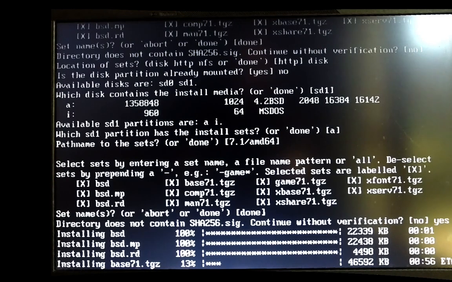We have bsd, which is a single processor kernel, which is mostly used for debugging. bsd.mp is a multiprocessor kernel. bsd.rd is an installer, which is the one we are in. base is the base system. comp is the compiler. man are the man pages. The game set is text games. And xbase, xshare, xfont, xserv are all for the graphical X system.